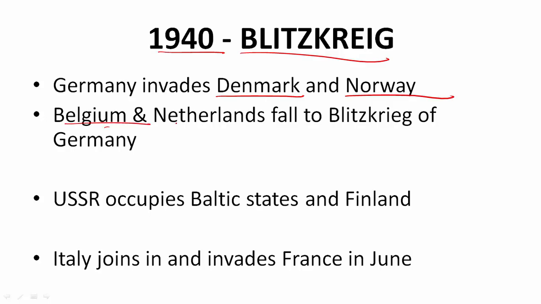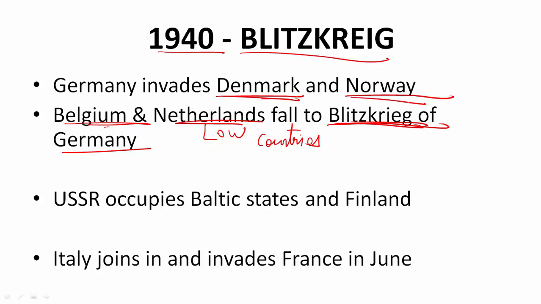So Belgium and Netherlands are also sometimes called the Low Countries because they are situated even below the level of sea at many places. They fell to the Blitzkrieg campaign of Germany. What is this Blitzkrieg? It means a very fast campaign where the armies move very fast along with tanks and lots of air power to support the forward moving army. And it took only a few days to conquer Belgium and a couple of weeks for Netherlands. Same with Denmark, only a few days. In fact, few hours. Denmark fell within just a few hours. Within one single day, Hitler conquered Denmark, and within a month, Norway.